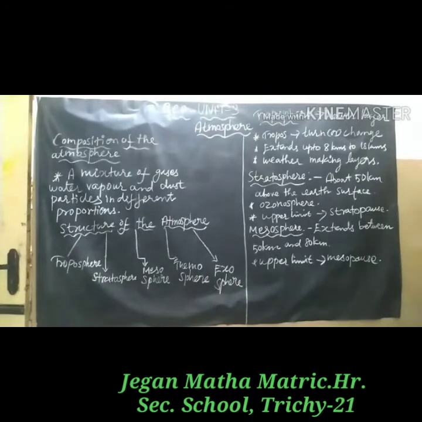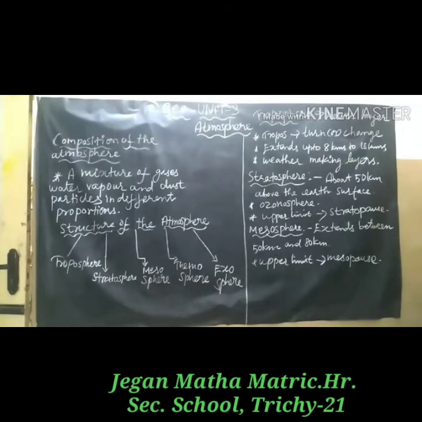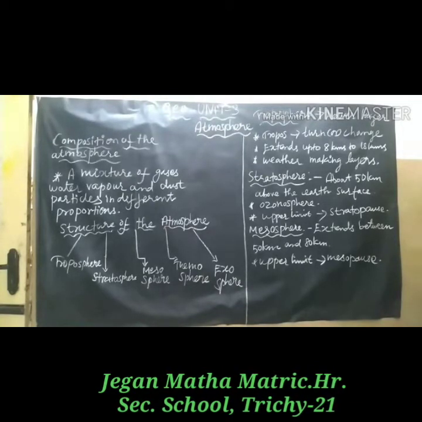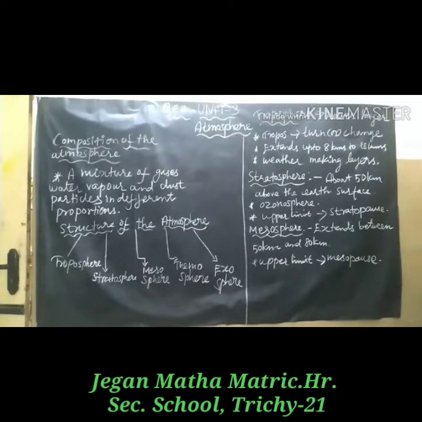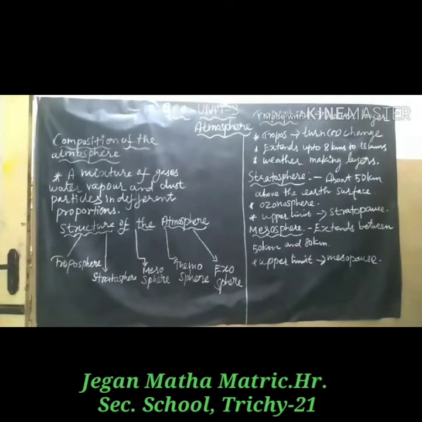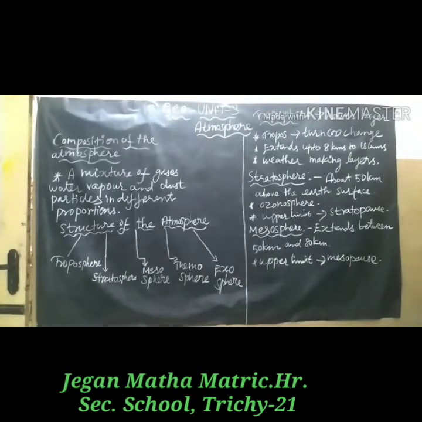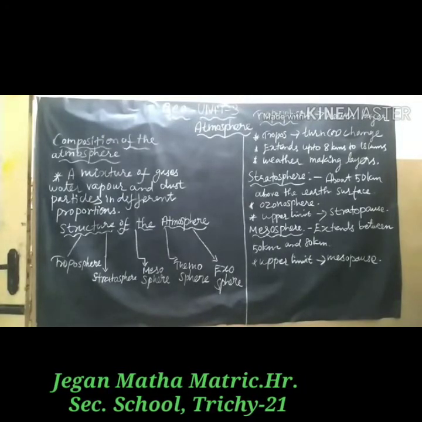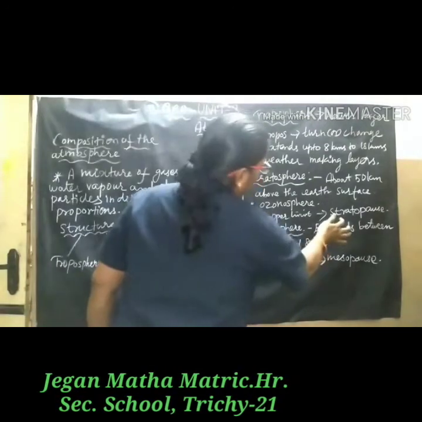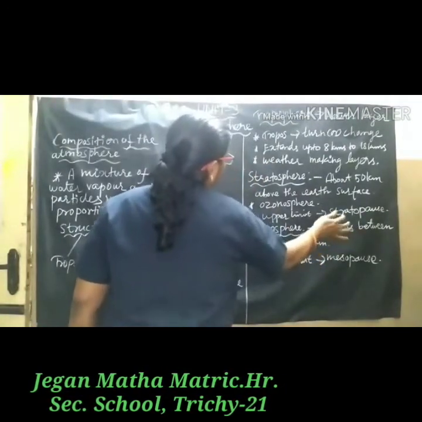The temperature increases with increase in height in this layer. The large jet planes normally fly here. The uppermost limit of the stratosphere is called the stratopause.